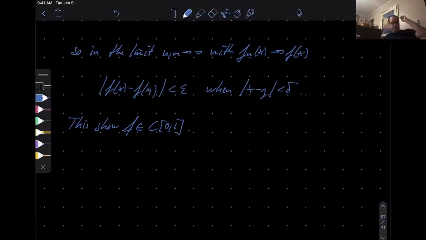Good. Now the only thing that remains to show is that the convergence to that f holds in the infinity norm.